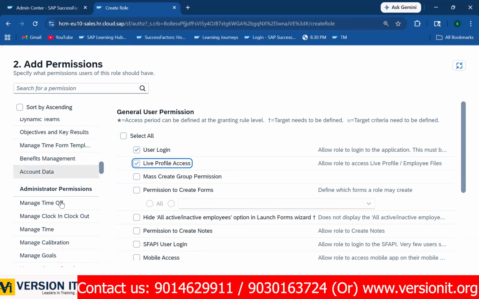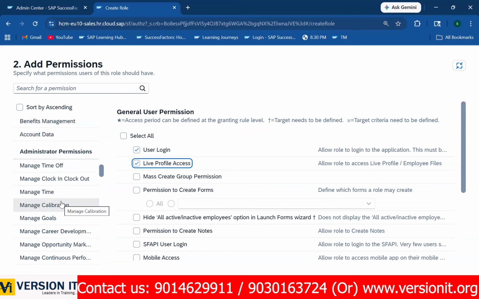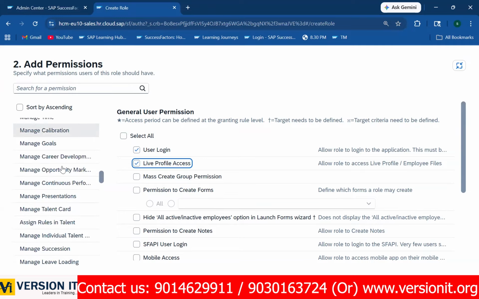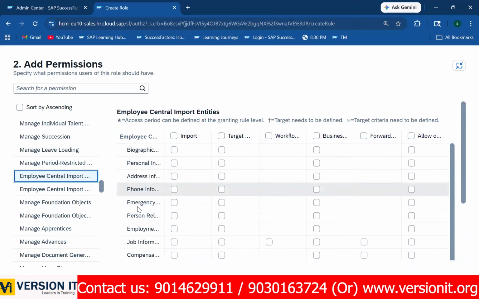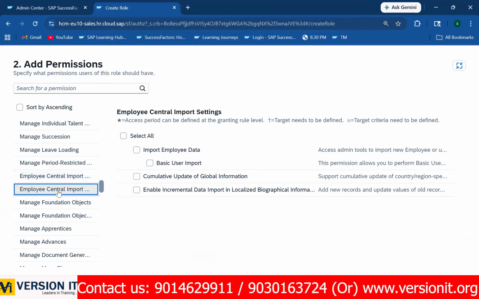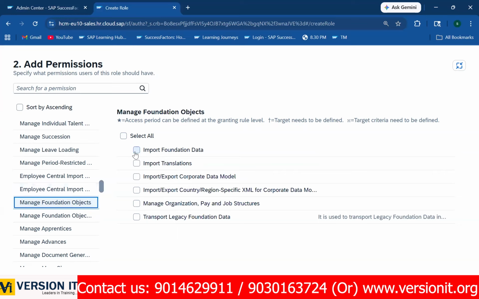Now coming to, let's say, for example, if this is the role for an HR admin, then the Employee Central related permissions are, see, Employee Central imports. See all these seven mandatory templates we discussed. Import employee data, basic user import, the configuration permissions, and manage foundation objects. See, import foundation data, import export corporate data model, manage organization pay and job structure. If you have these permissions, then and only then can you access these configuration nodes.